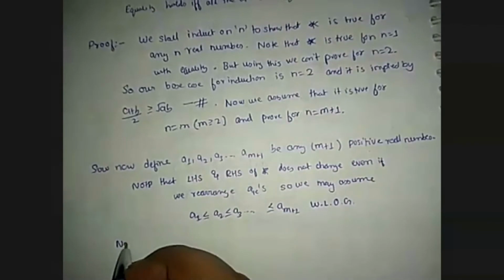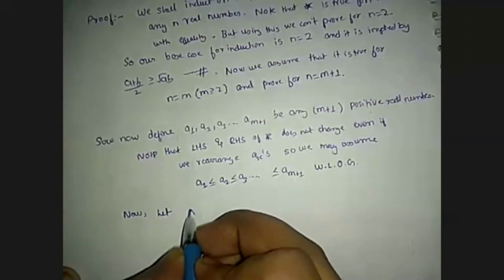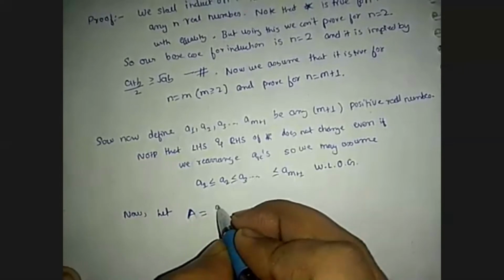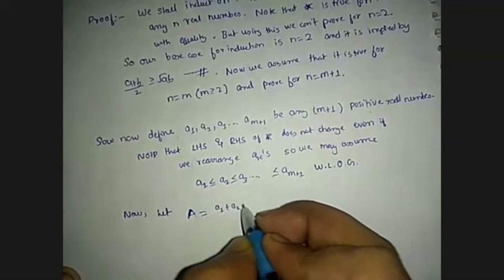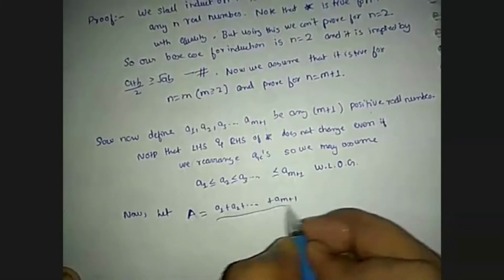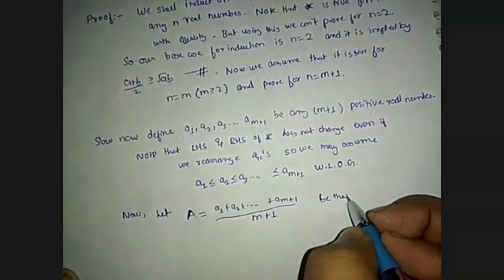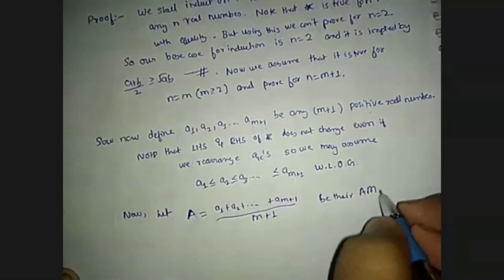Now let capital A equal (a1 plus a2 plus up to am plus 1) divided by m plus 1 be their arithmetic mean.